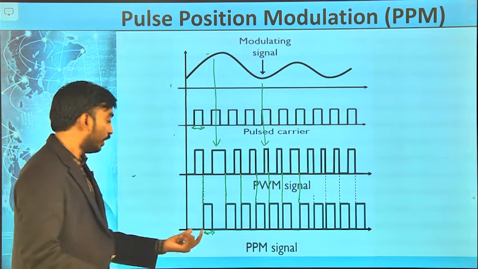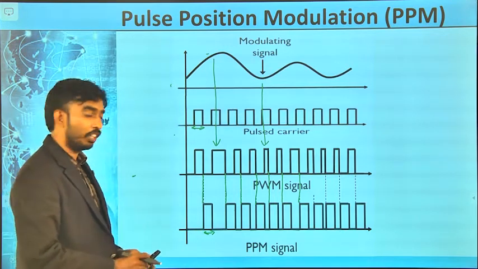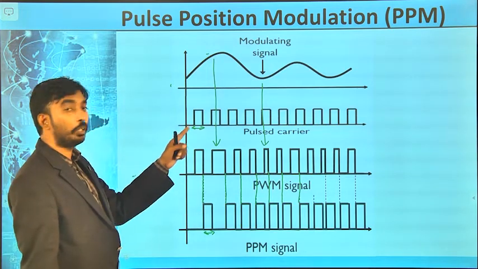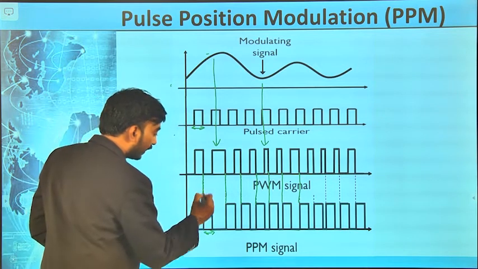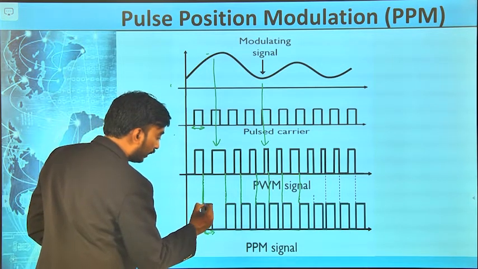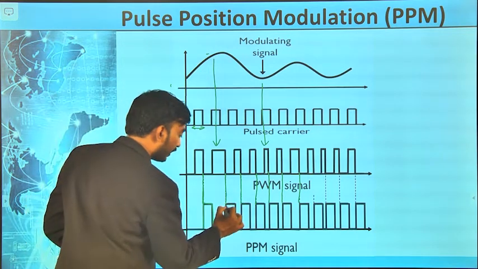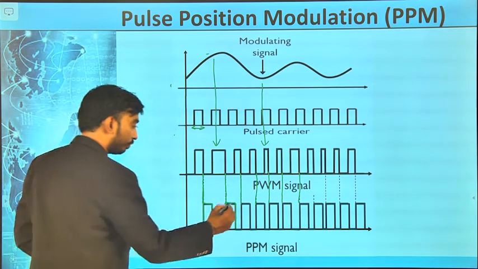Only position will vary, width and amplitude are constant in the pulse position modulation, right. And now from the edge, we are going to plot one pulse, and from this edge we are going to plot another one, right.